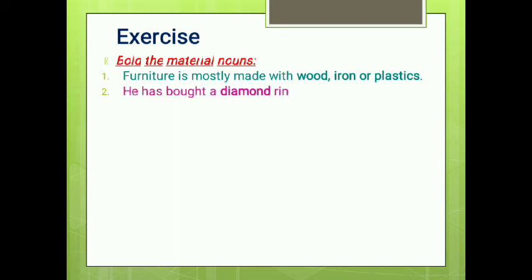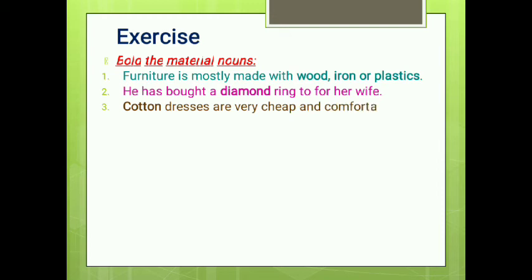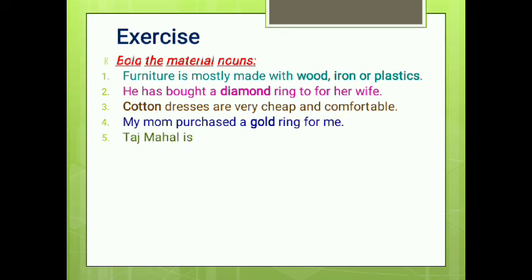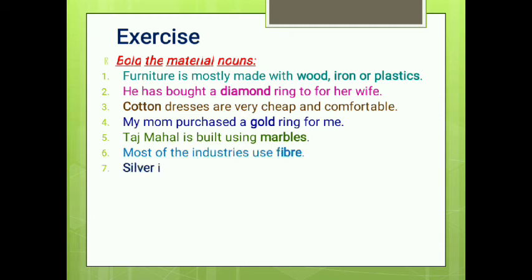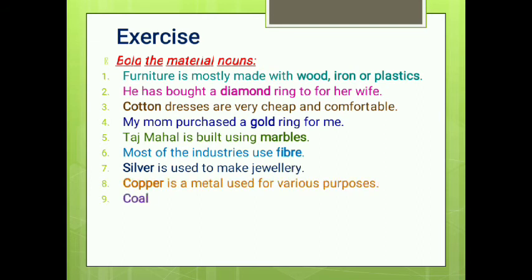He has bought a diamond ring. So diamond is a material that is used to make rings. Cotton dresses are very cheap and comfortable. My mom purchased a gold ring. Taj Mahal is built using marble. Most industries use fiber. Silver is used to make jewelry. Copper is a metal used for various purposes. Coal is found in coal mines.